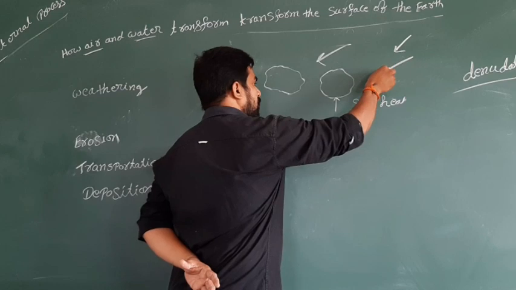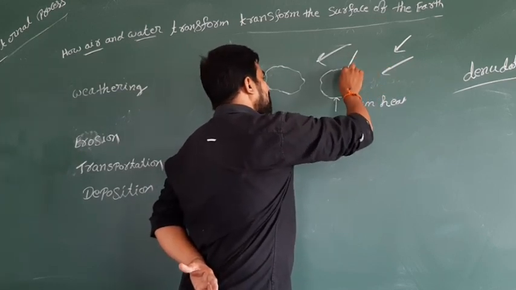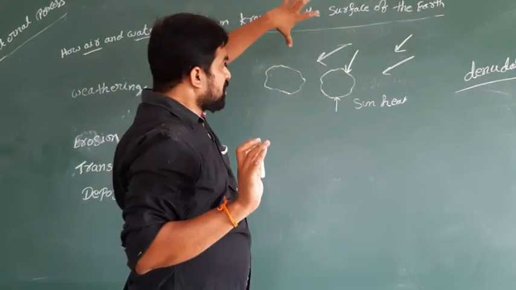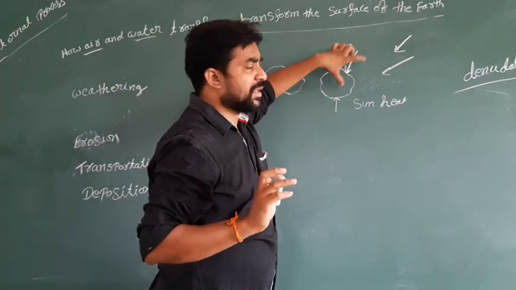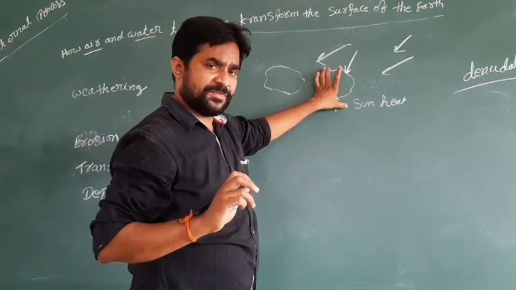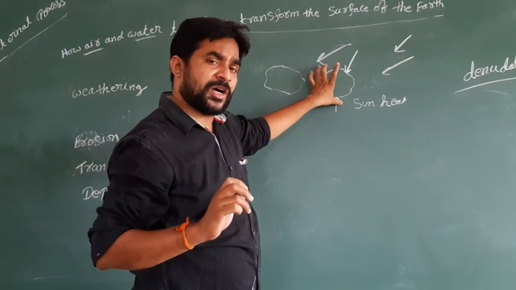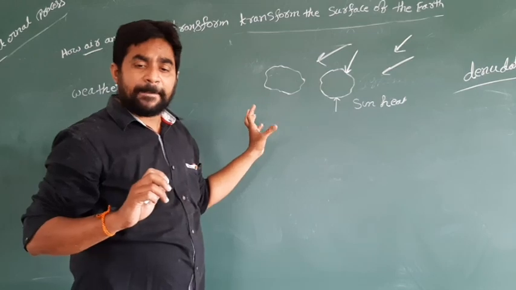Some days the sun comes, some days water falls on the rock. Because of the water and sunshine, there is a chemical reaction, and because of the chemical reaction some of the rocks are going to be spoiled and become brittle.